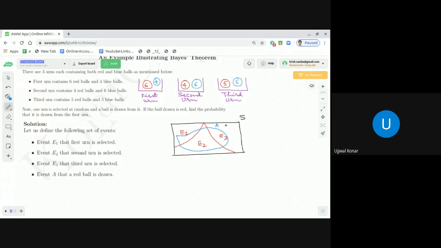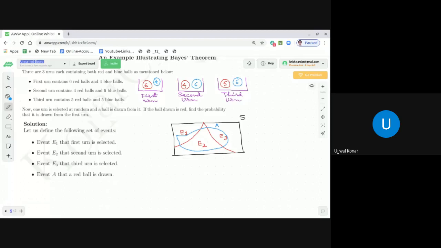Now, if you look into it, dear students, event A is that a red ball is drawn. That red ball has been drawn, maybe because of E1 or E2 or E3. You do not know, your eyes are closed. We are assuming when you pick a ball from any of these urns, you do not know which ball you are picking and from which urn you are picking. So event A could have occurred either because of E1 or because of E2 or because of E3. Correct or not?